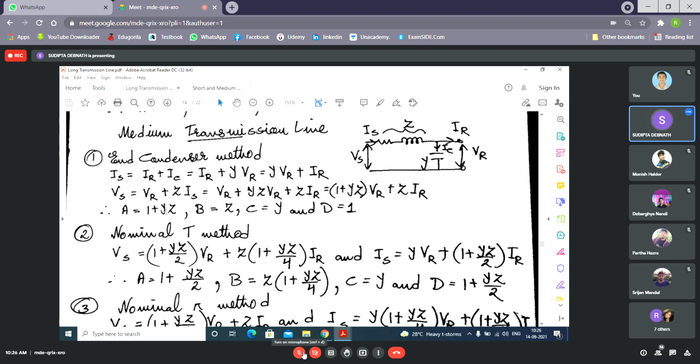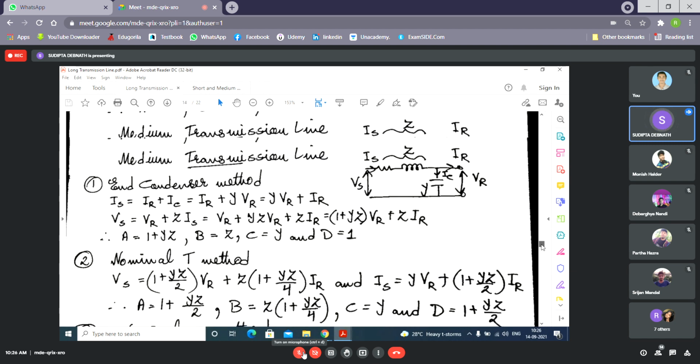So A is this one, B is this one. Now for all networks, AD minus BC equals 1. You can verify. But for symmetrical networks, only A equals D. This is an unsymmetrical network, so A is not equal to D. For other cases, you will find A equals D.